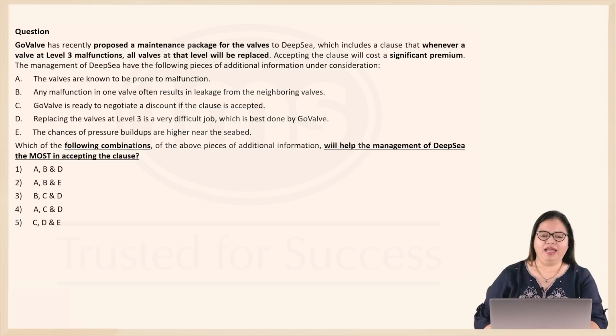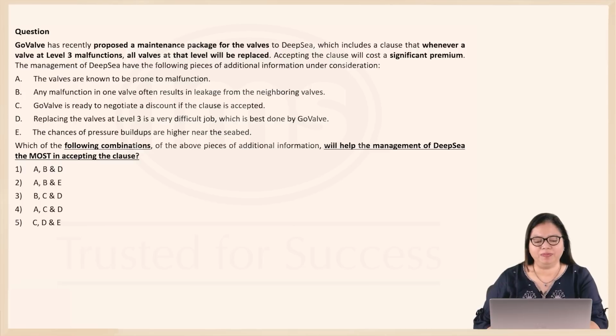So GoValve has recently proposed a maintenance package for the valves to deep sea, and that includes a clause that whenever a valve at level 3 malfunctions, all valves at that level will be replaced. But then for deep sea, accepting this clause will be quite expensive because it involves a significant premium.